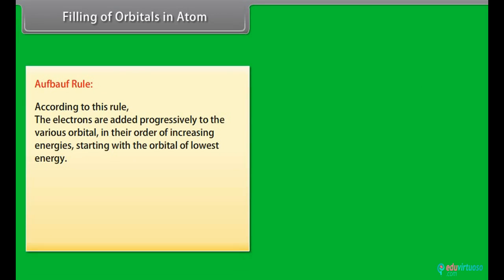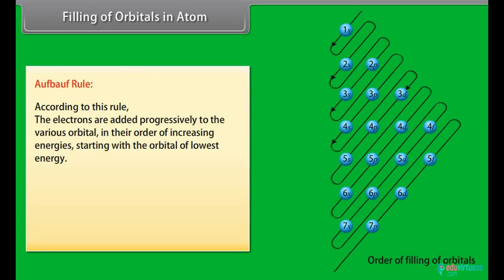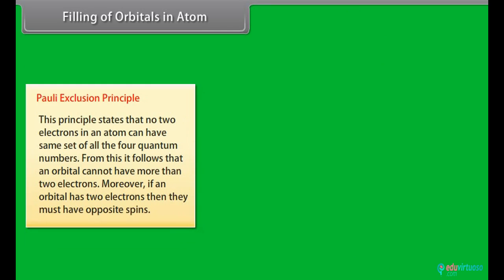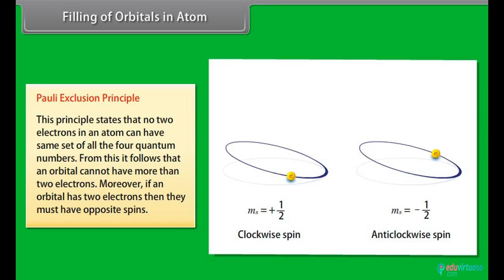Filling of orbitals in atoms. Aufbau rule. According to this rule, the electrons are added progressively to the various orbitals in their order of increasing energies, starting with the orbital of lowest energy. The increasing order of energies of various orbitals is given. Pauli's exclusion principle. This principle states that no two electrons in an atom can have the same set of all four quantum numbers. From this, it follows that an orbital cannot have more than two electrons. Moreover, if an orbital has two electrons, then they must have opposite spins.